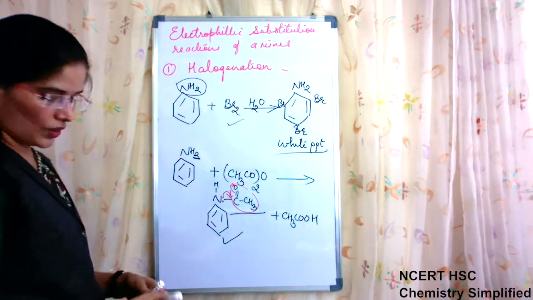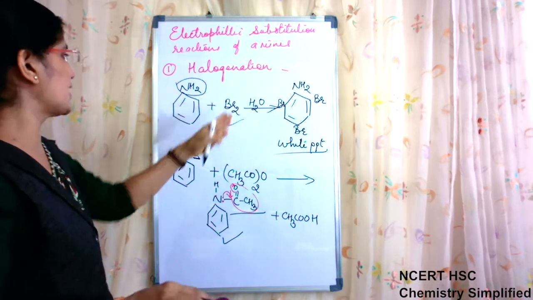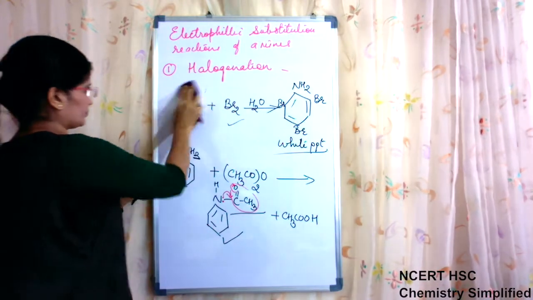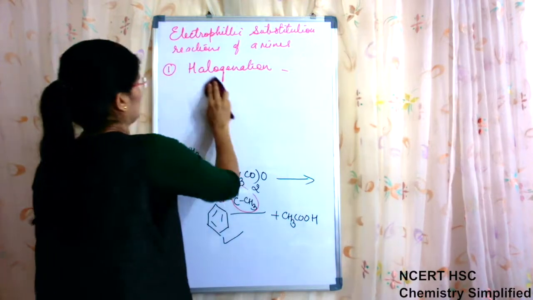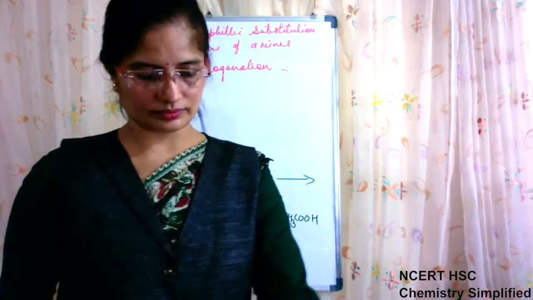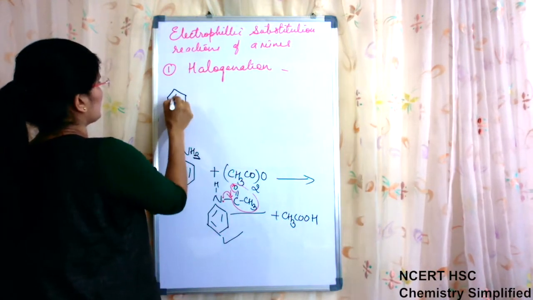So now after being acylated, if we perform the same reaction which we have done, so instead of NH2, we'll write the reaction again. First step, this aniline we have taken.